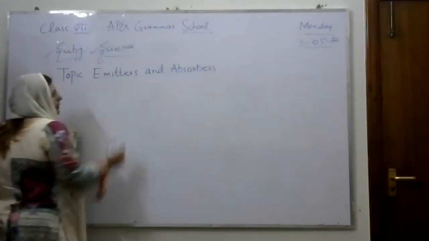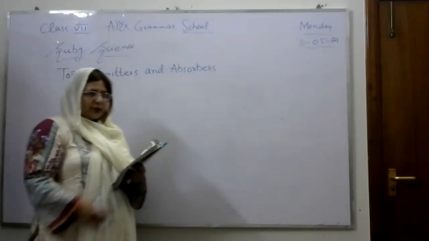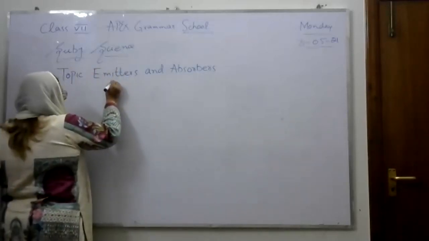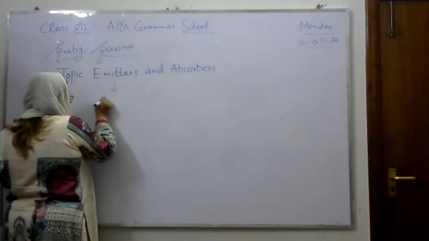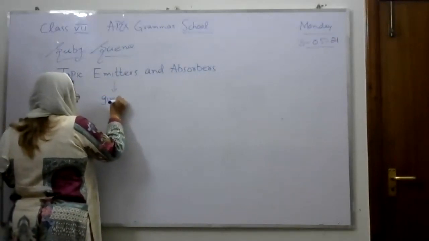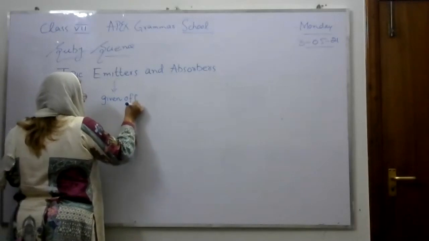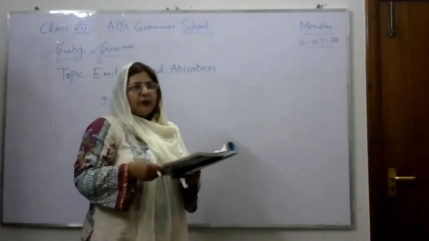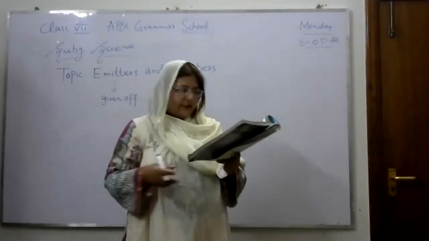So, what are these emitters and absorbers? First of all, keep in your mind, emitters means given off. Mark the first line in your book, given in your topic on page number 7.